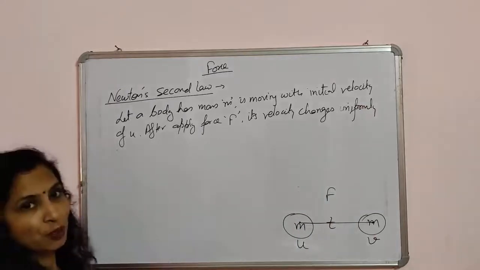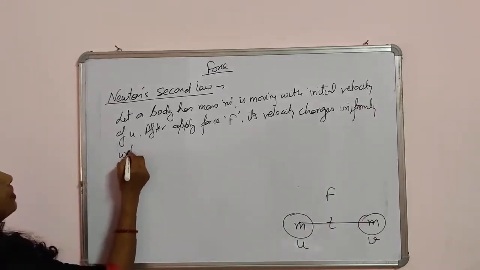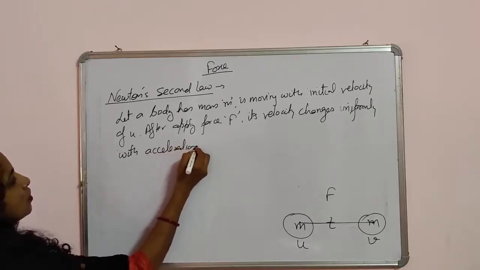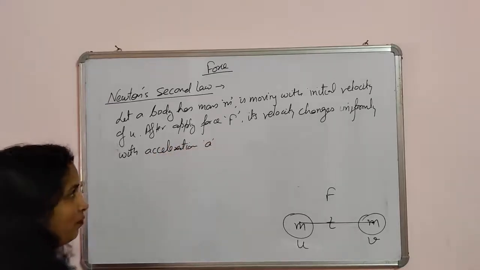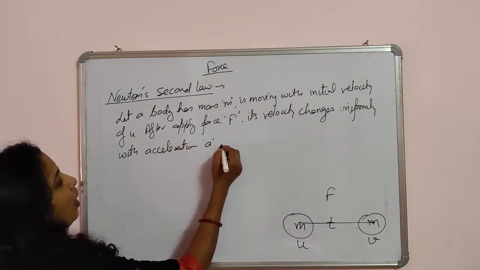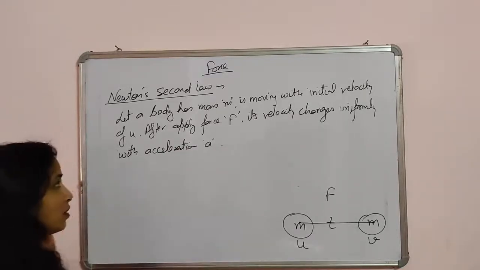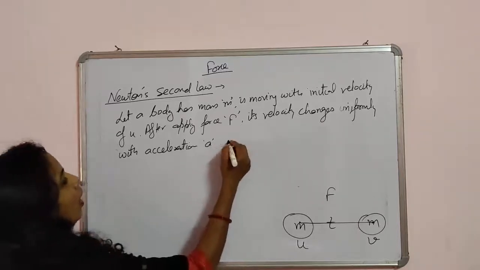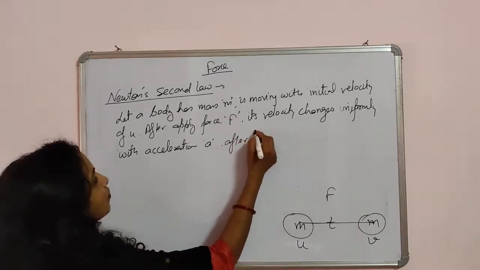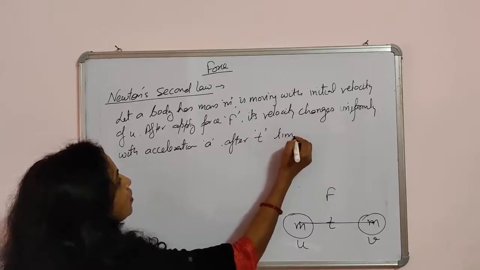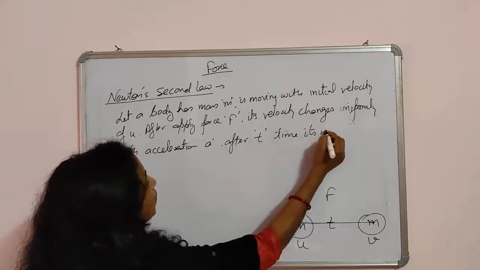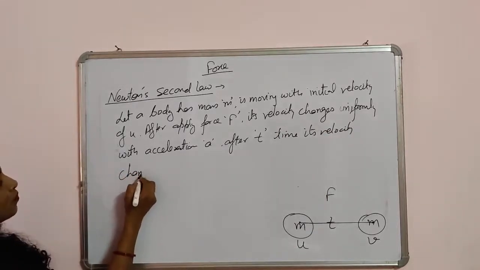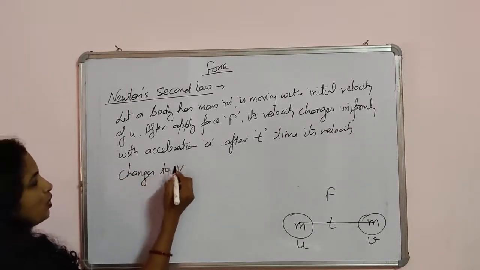Velocity changes uniformly with acceleration a, and after applying the force F, its velocity changes uniformly with acceleration a. After t time, its velocity changes to v.